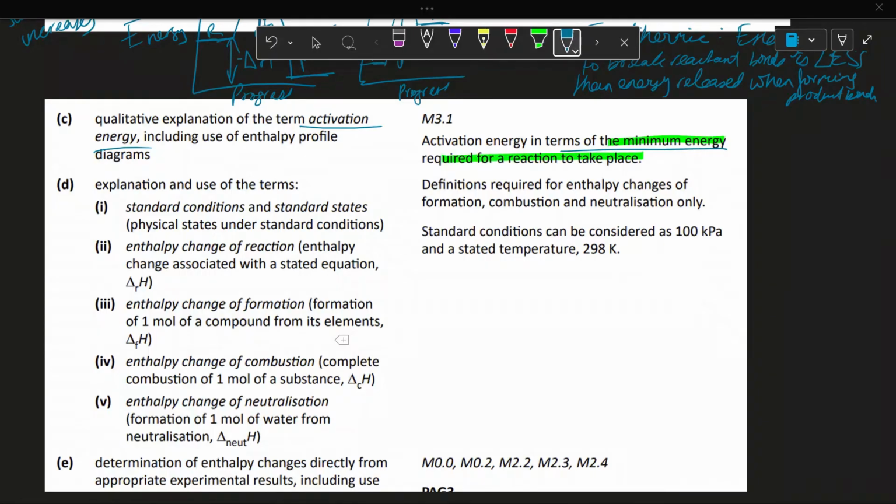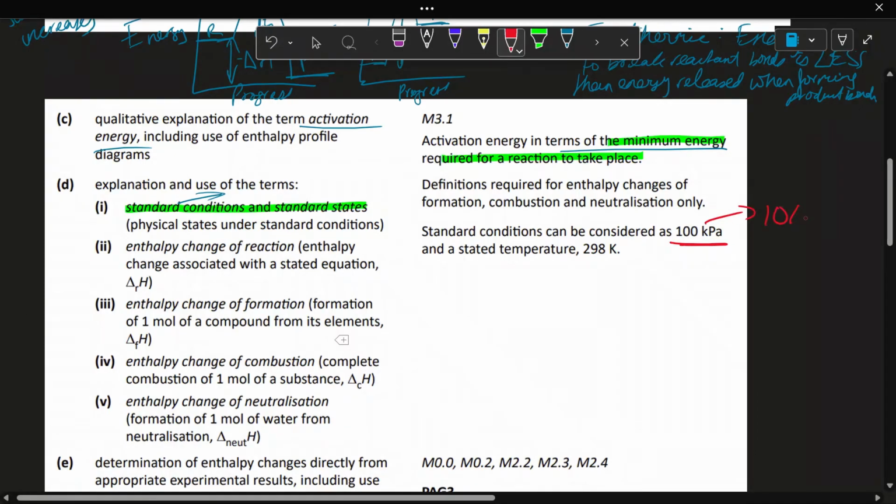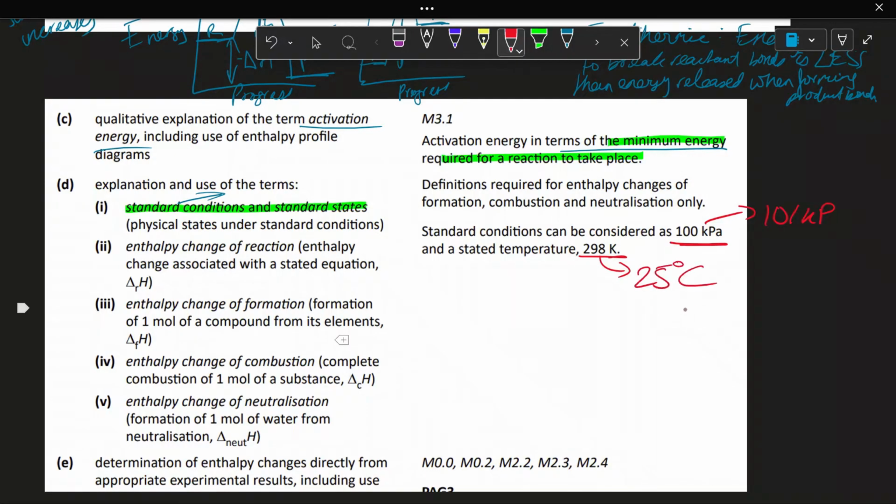When discussing enthalpy changes, there are a few key words that we need to look at. The first thing that we need to understand is the idea of standard conditions and standard states. Standard conditions is just a general term for conditions that you could have in industry to facilitate a reaction. There's generally 100 kilopascals. You might know it as 101 kilopascals, which could also work, to be more exact. And 298 Kelvin, so this is approximately 25 degrees Celsius. As we all know, converting from Celsius to Kelvin is adding 273.